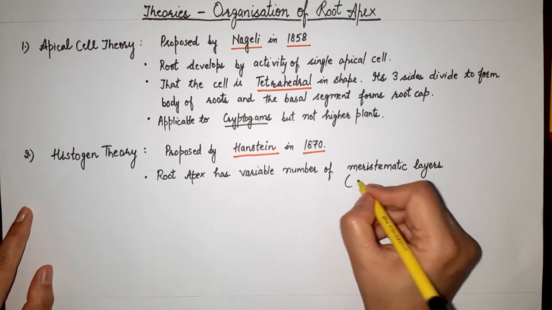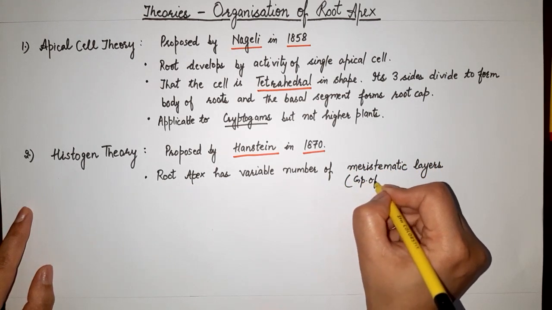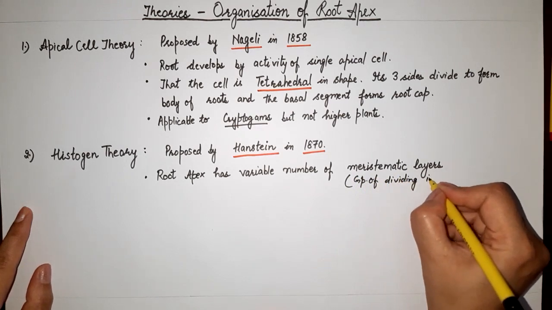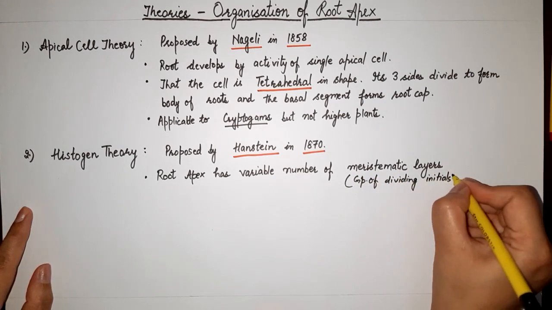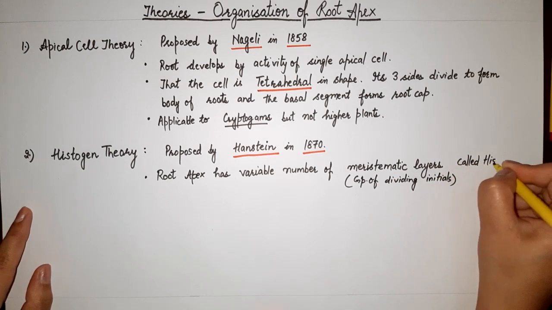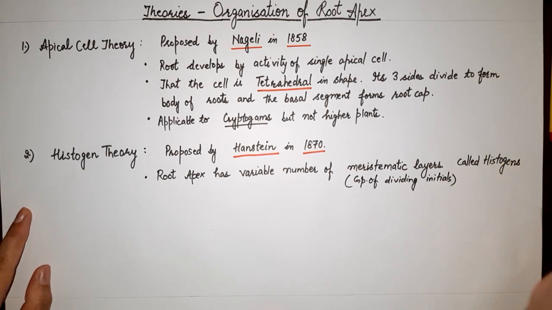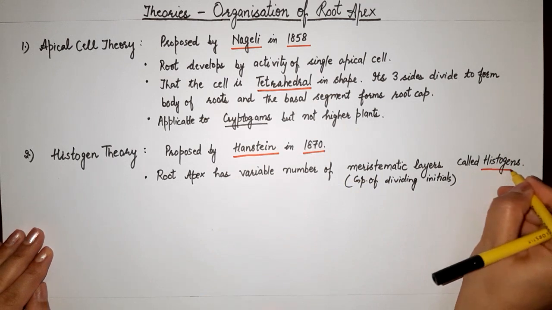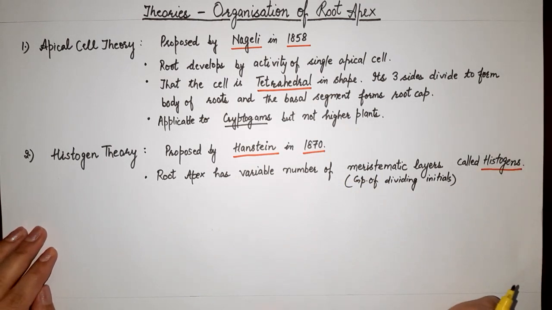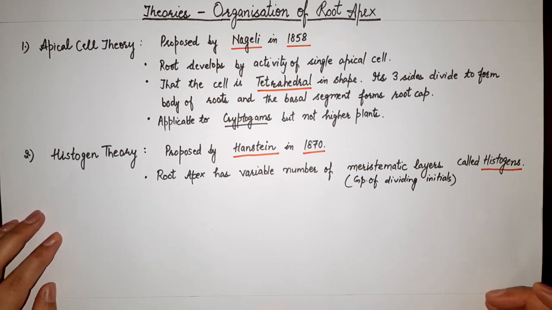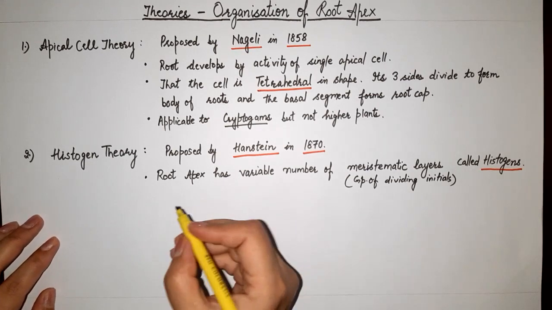Meristematic layers means the group of dividing cells, dividing initials, called histogens. Sometimes there is a simple question: what are histogens? They are the group of initials present at the root apex, as also in the shoot apex, which give rise to the further layers of differentiation of the root. They are called histogens.